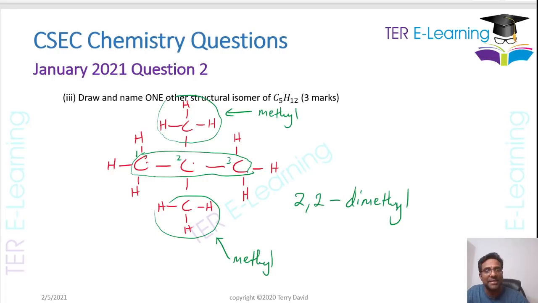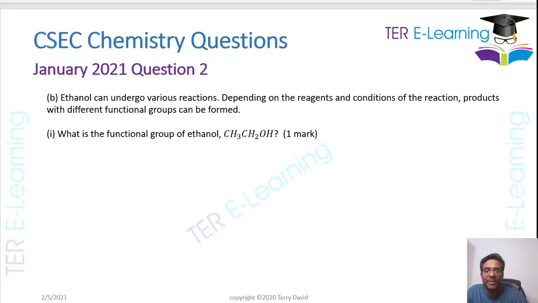So that's meth, eth, prop. If you have 3 carbon atoms, it's going to be propane, right? So that's the name of this compound. This is the answer that they're looking for in this question, right? So it's 2,2-dimethylpropane. So that's the other structural isomer for C5H12, all right?